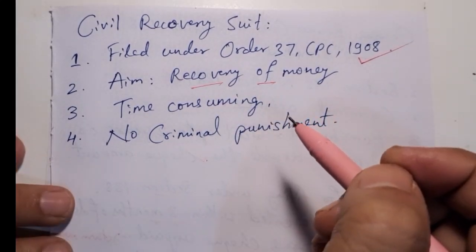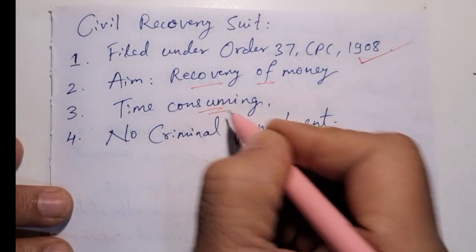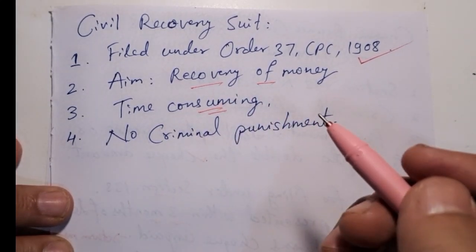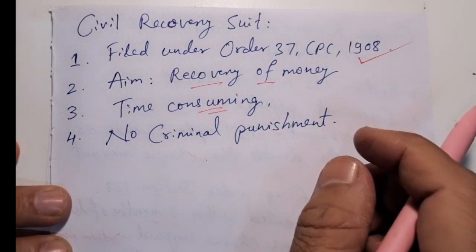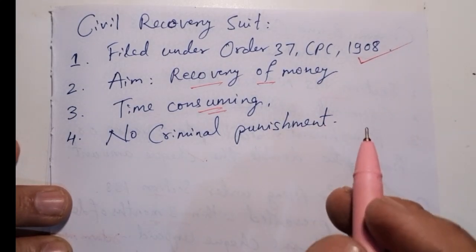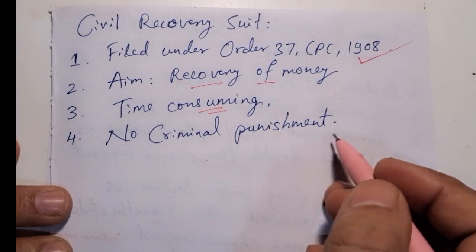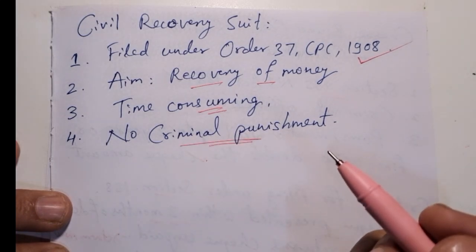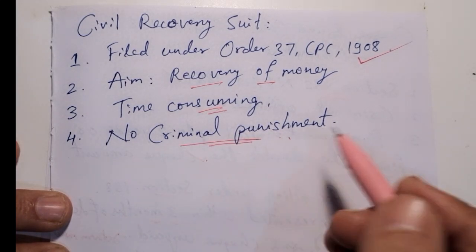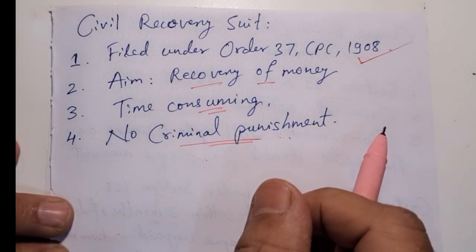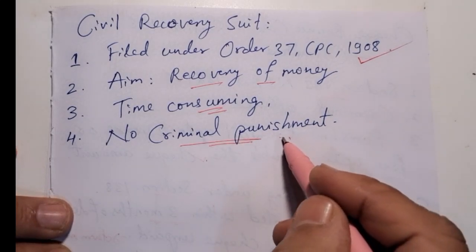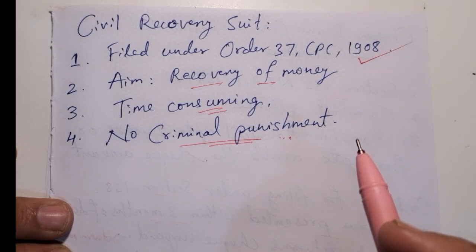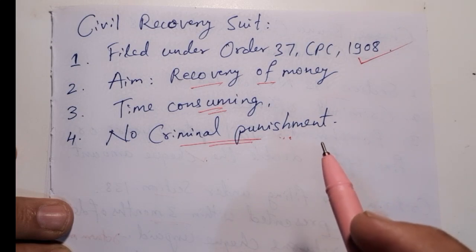The process is time consuming as compared to the check bounce case, since this is civil in nature. And most importantly, the accused enjoys more liberty here, and there is no threat of imprisonment. Whenever there is no criminal punishment, the accused enjoys more liberty. That's the reason this gives a lot of flexibility when you file under Order 37 of the Civil Procedure Code.